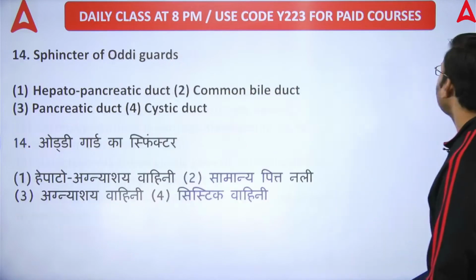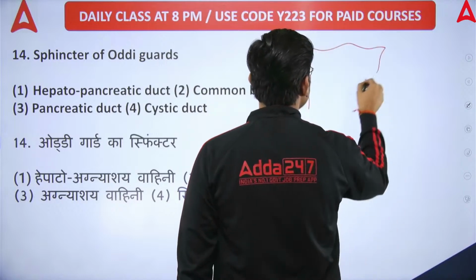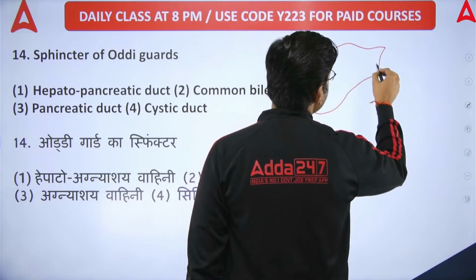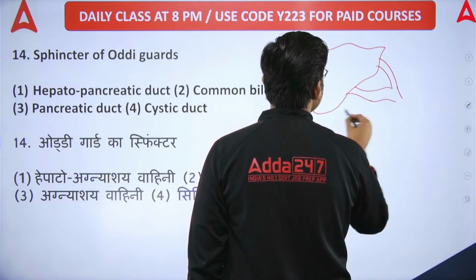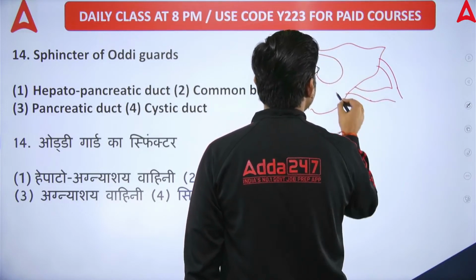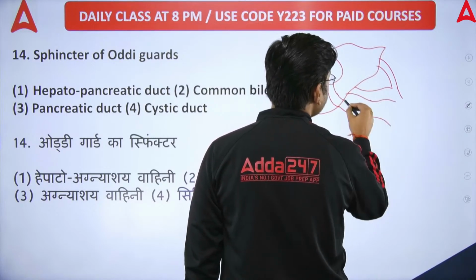Next question, question number 14. Sphincter of Oddi. This is the liver. From the liver come the left hepatic duct and right hepatic duct. From here, the gall bladder, the cystic duct.